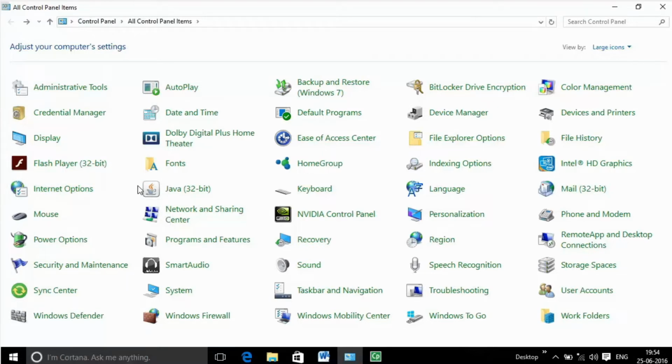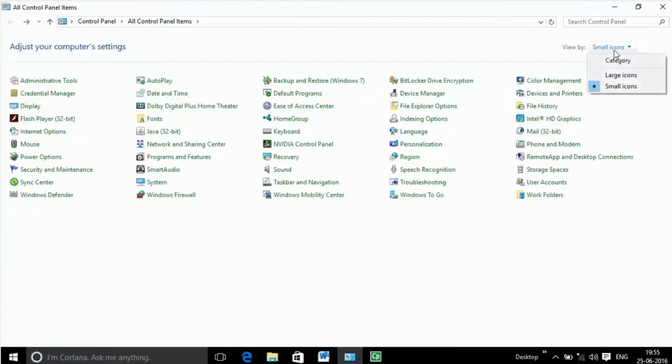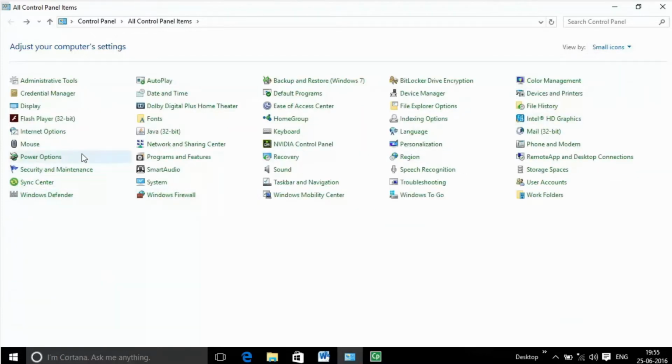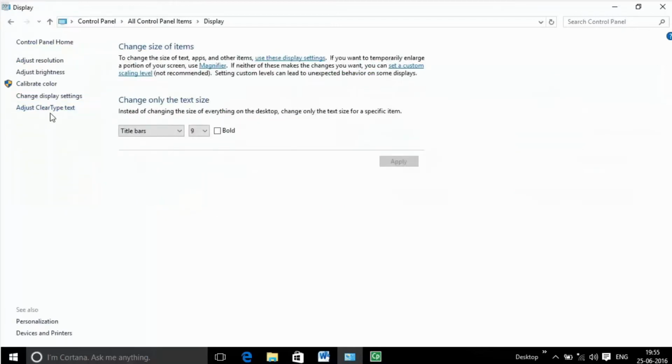In recent versions of Windows, the Control Panel has two views, Classic View and Category View. It is possible to switch between these through an option that appears on either the left side or top of the window. Many of the individual Control Panel applets can be accessed in other ways. For instance, display properties can be accessed by right-clicking on an empty area of the desktop and choosing Properties.